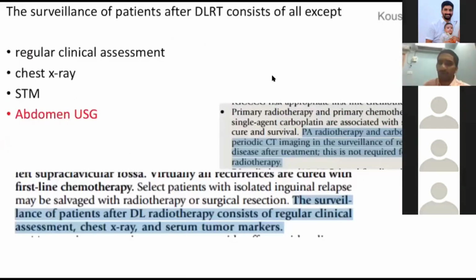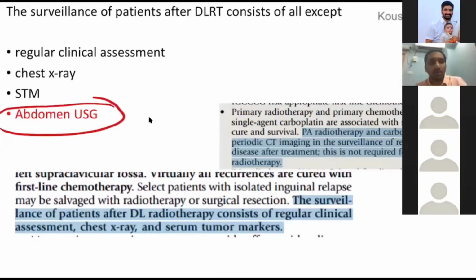Dog leg radiation has wonderful results. This can come as an MCQ: in a patient who has undergone dog leg radiation with 30 grays of radiation in fractions, which of the following will you not use for surveillance? Dog leg radiation is a very high dose of radiation, and the chances of recurrence after it are very low. So you don't need an abdominal ultrasound or CT scan to look for local recurrence in a patient with DLRT. This is a screenshot from Campbell. You do only chest X-ray, serum tumor markers and clinical examination, but you don't do an ultrasound.